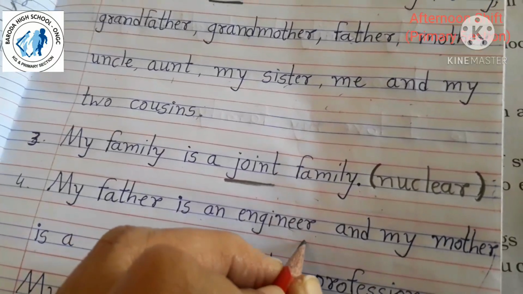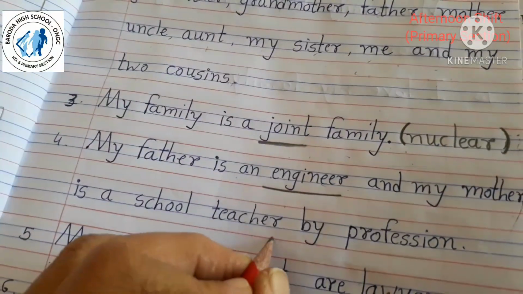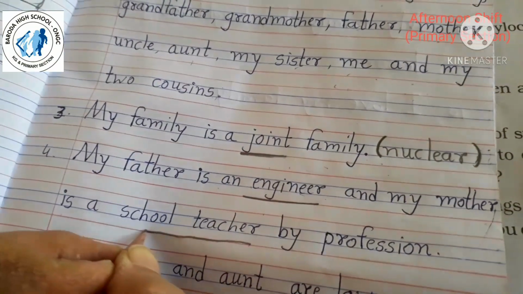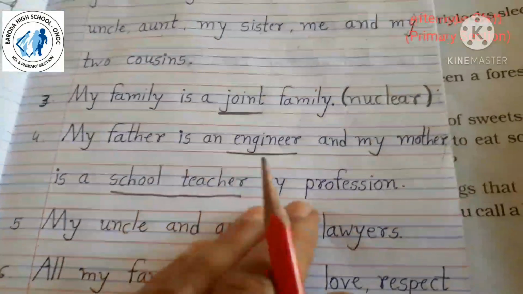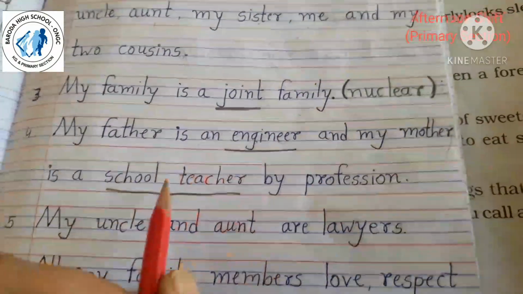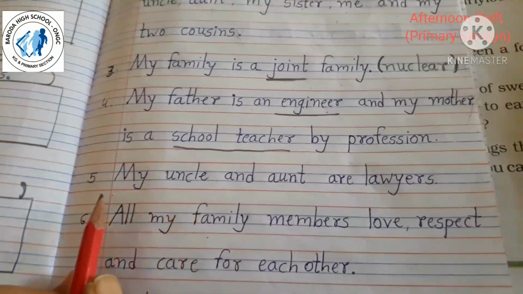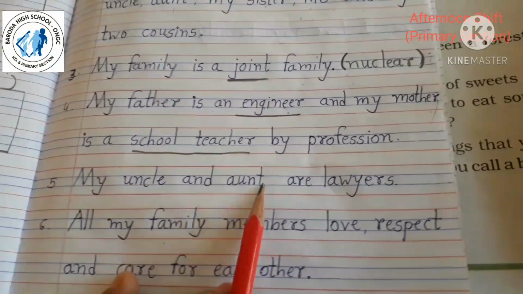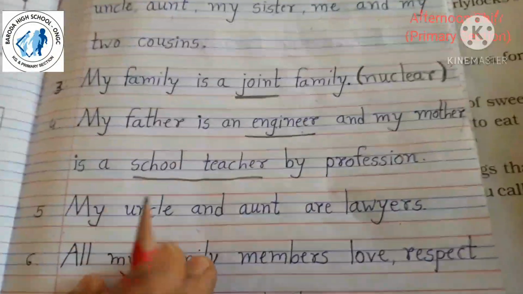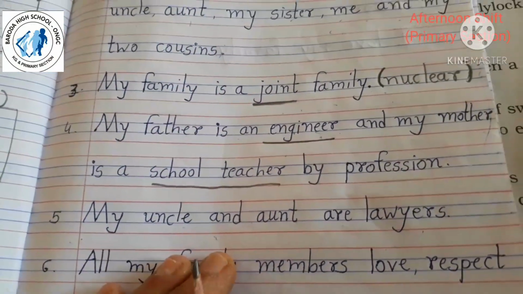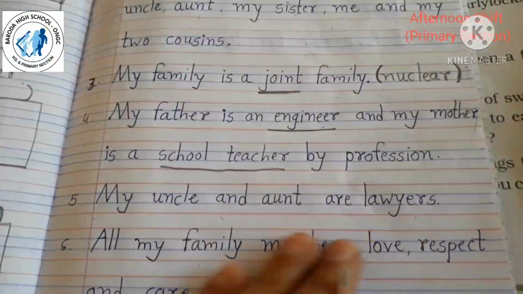Now you have to write what is your father here and what is your mother here by profession. Okay, my father is an engineer and my mother is a school teacher by profession. But here you have to write what is your father and your mother. Then fifth, my uncle and aunt are lawyers. Why I have written? Because they live with me. If your uncle and aunt do not live with you, then don't write.